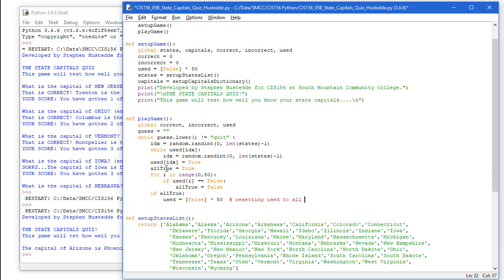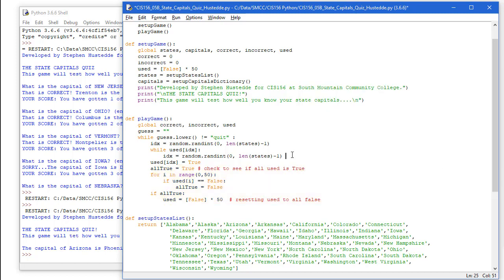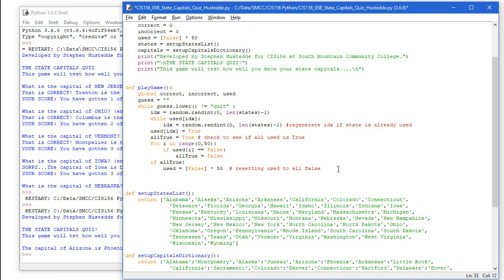And I'm just going to put a little comment here that we are resetting used to all false. While we're here, let's add a comment of check to see if all used is true. Let's add another little comment here of regenerate IDX if state is already used. Okay, so that's going to make sure we don't reuse the states.